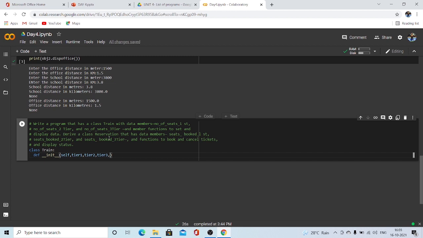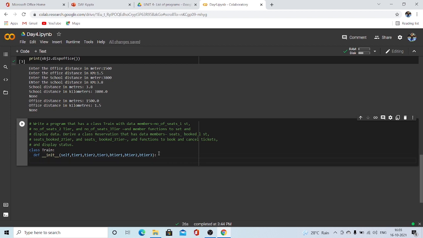And next we have to choose the data member seats booked. So I'm taking B tier one, B tier two, and B tier three. These are actually tier one, tier two, tier three seats booked.